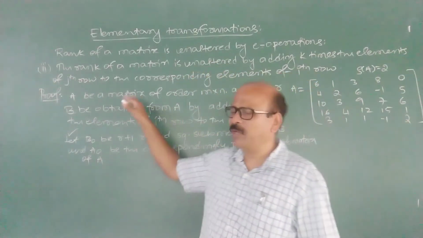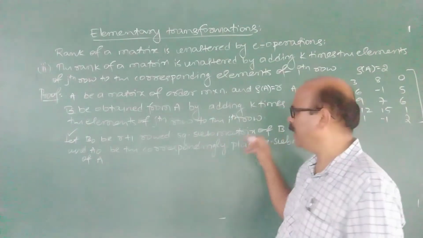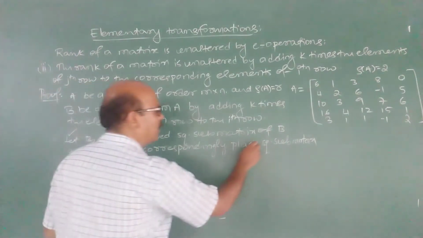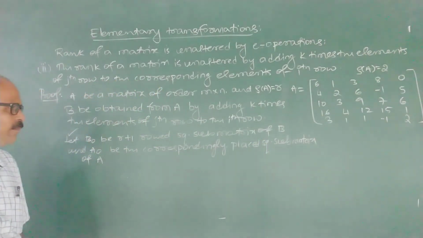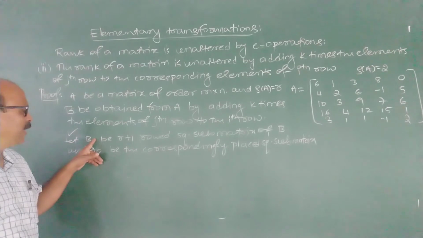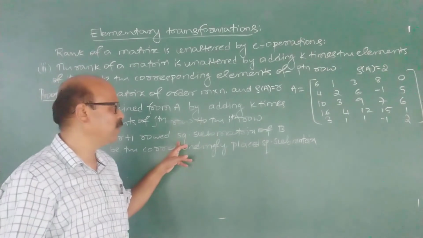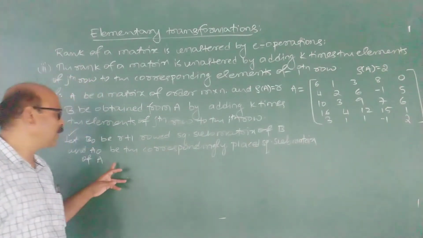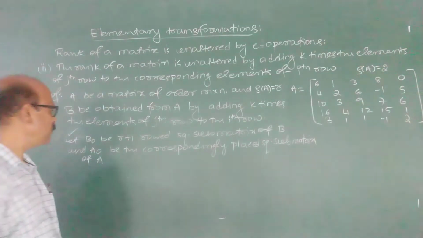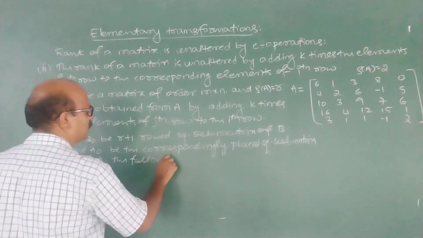In the previous two cases also we have taken like this. B naught be an R plus 1 row square submatrix of B, and A naught be the correspondingly placed square submatrix of A. That means while forming B naught and A naught, same rows are taken. For B naught, whatever rows are taken, for forming A naught also the same rows of A will be considered. Now, three cases arise. The following cases arise.